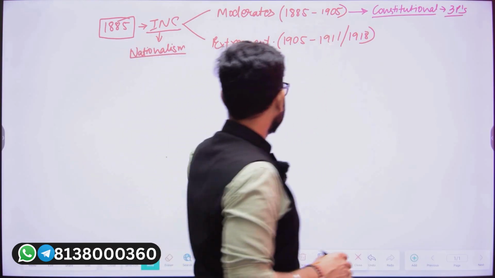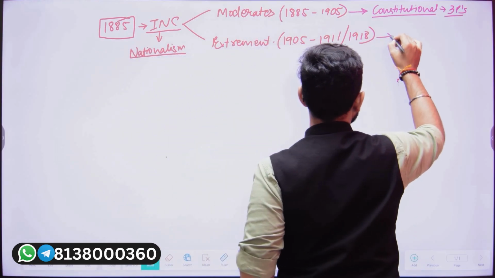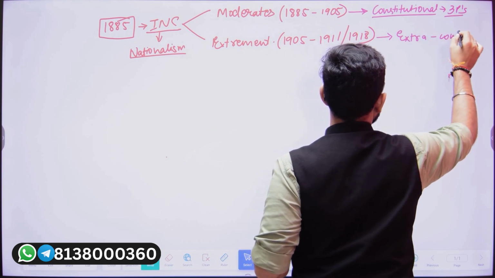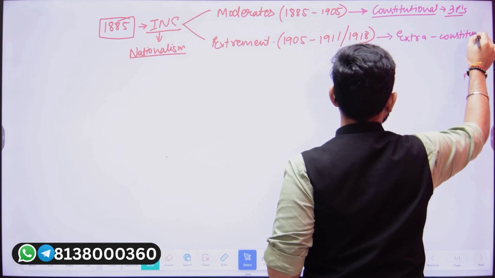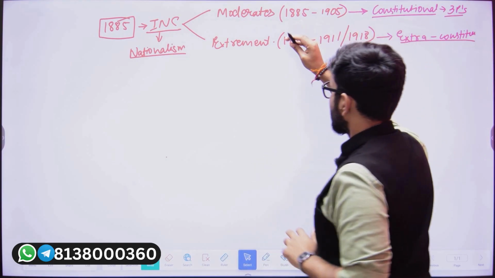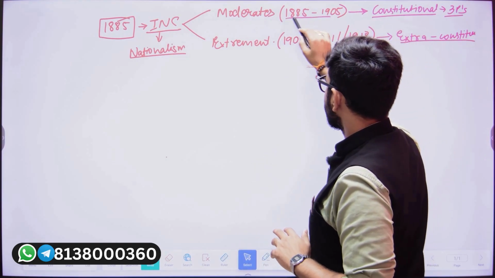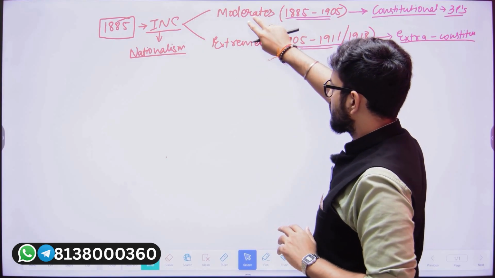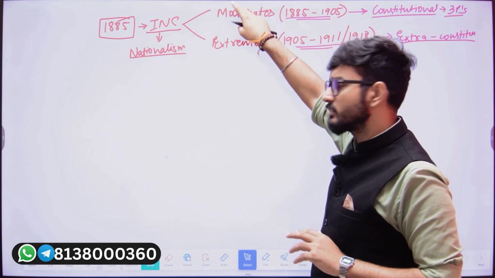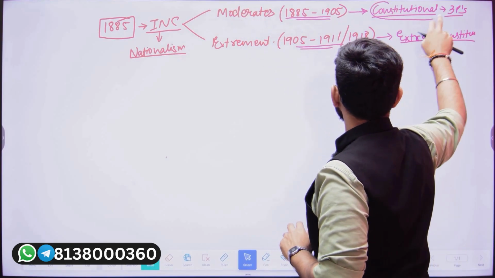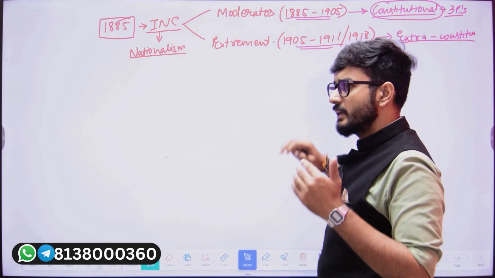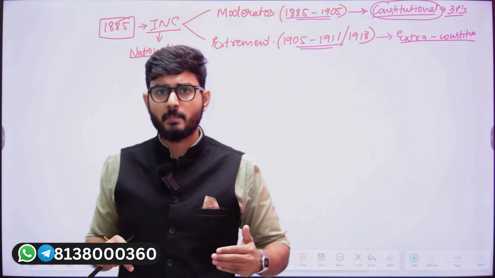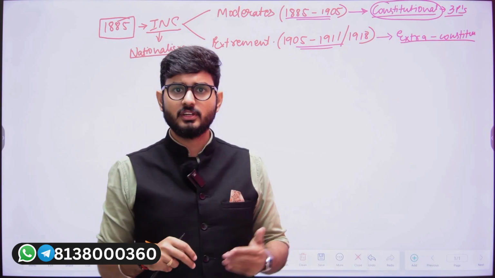But what we talk about on the extremists is that they are going to focus on the extra constitutional mechanism. Now the question is that we are talking about moderates being in this timeline and extremists in this timeline. If I am telling you that the moderates, in order to get their demands fulfilled, adopted the constitutional method, many of you might wonder whether there was a prevalence of constitution at that point of time. So yes, there was a prevalence of constitution.